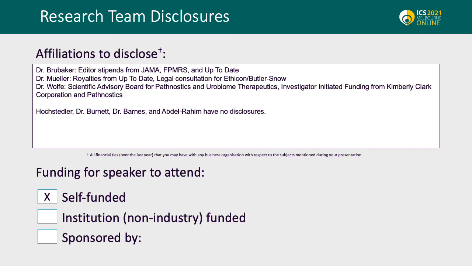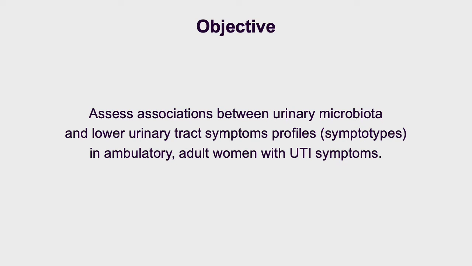These are our disclosures. Over half of all women will develop UTI in their lifetime. UTI is overwhelmingly considered to be E. coli-centric, and little research has been done to assess how the baseline urinary microbiome impacts UTI development. The objective of this study was to assess associations between urinary microbiota and lower urinary tract symptom profiles, or symptotypes, in women with UTI symptoms.